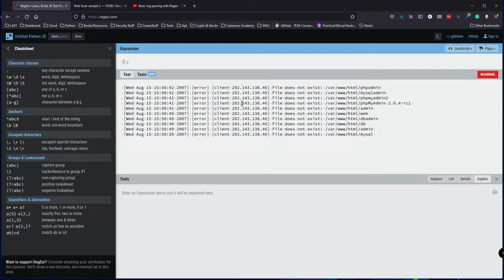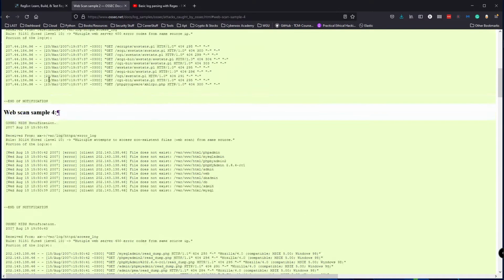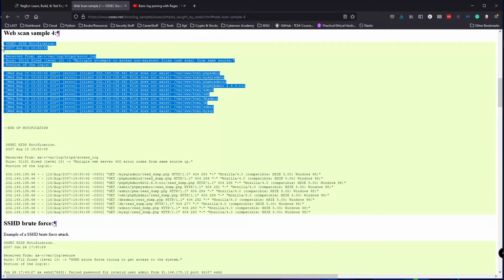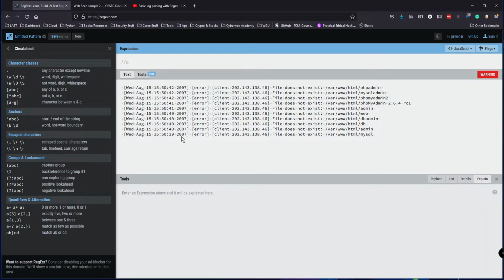My goal is to pick out these things and filter them out, and see how far I can go. I'm currently trying to filter out these different parameters from this web scan sample. I believe it's this one right here, this web scan. So let's get into it without further ado. I want to start by filtering this date out. I have this cheat sheet beside me, so I'm going to try to use it to figure it out.